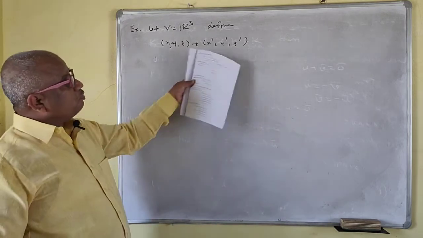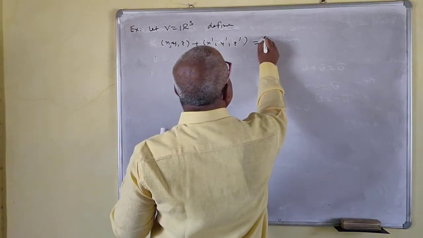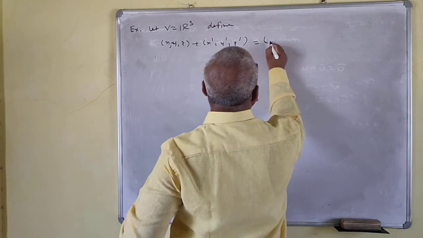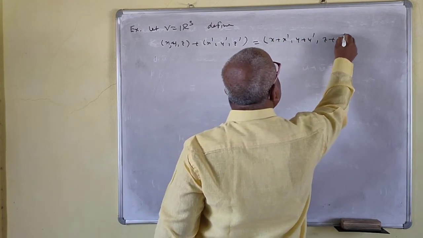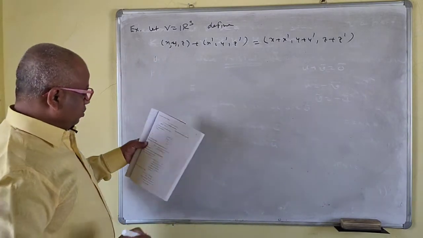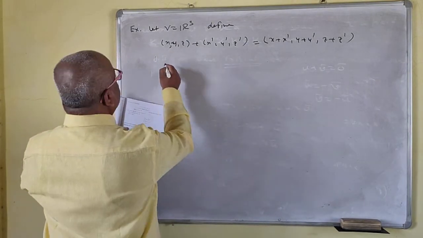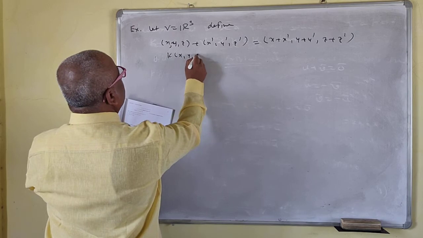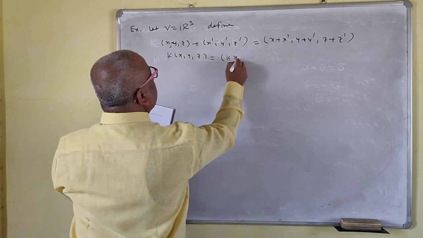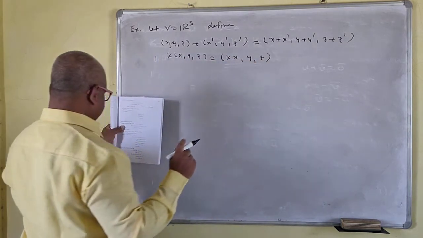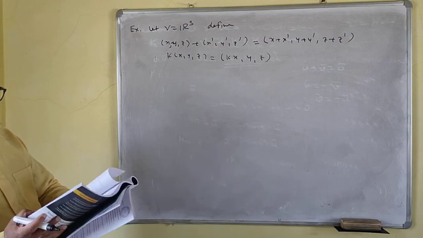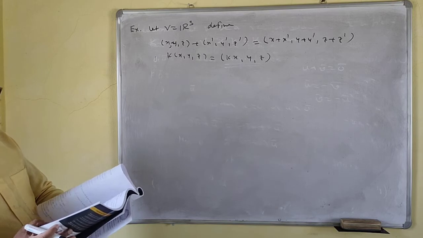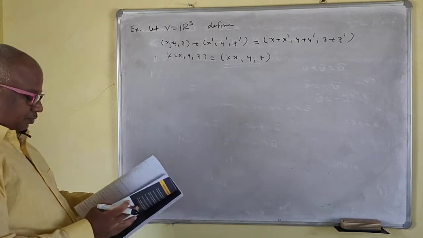So u bar plus v bar is defined here. It is the usual addition. And k x y z is defined as k x y z, with scalar multiplication not usual.